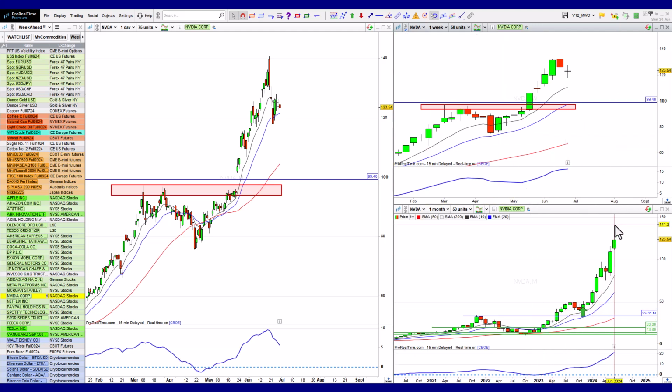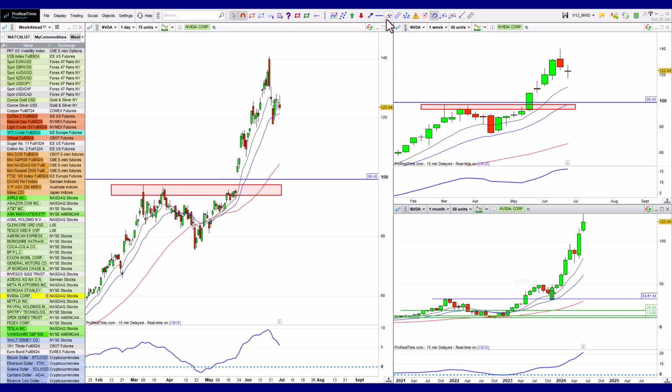The question is whether the parabolic move here is going to become enough of a rejection that we're going to see a bit of a pullback. And in those cases, you're going to pull back really. In fact, you can almost work out where it's going to come back down to. It's usually in an area somewhere in about here.